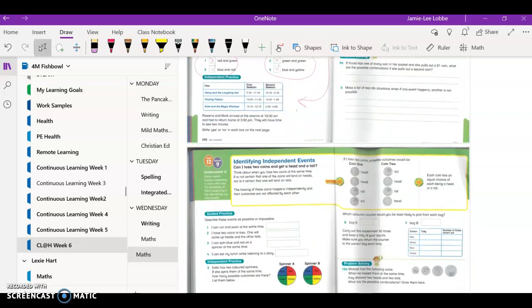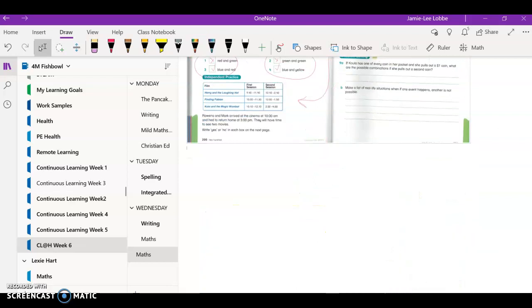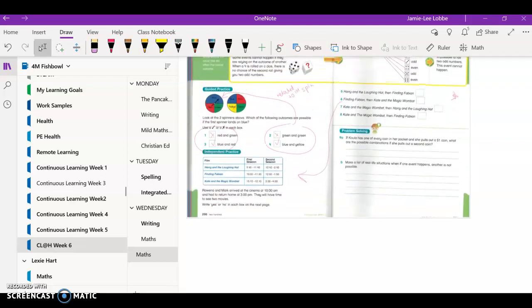Don't worry about this page. We're going to focus on this page tomorrow. I'll delete that one. So you're looking at the events that are related.